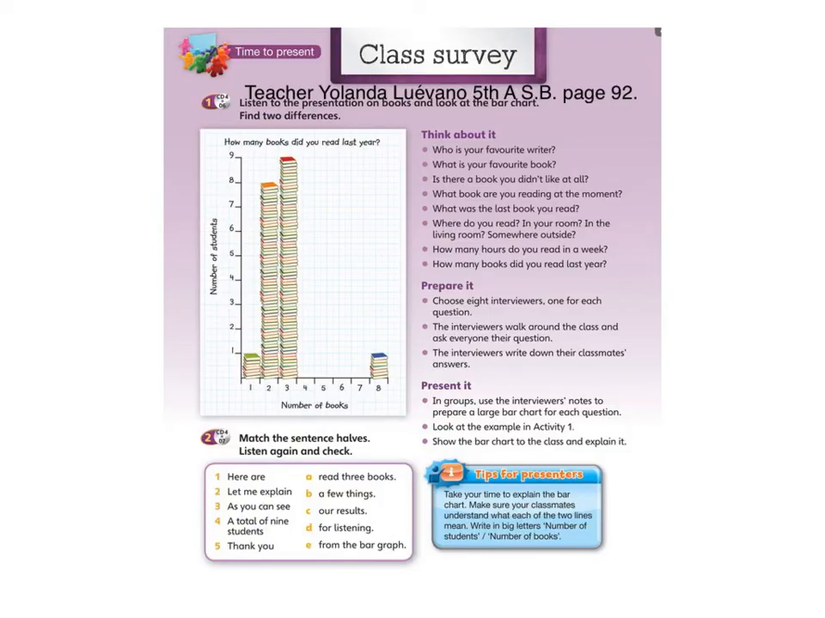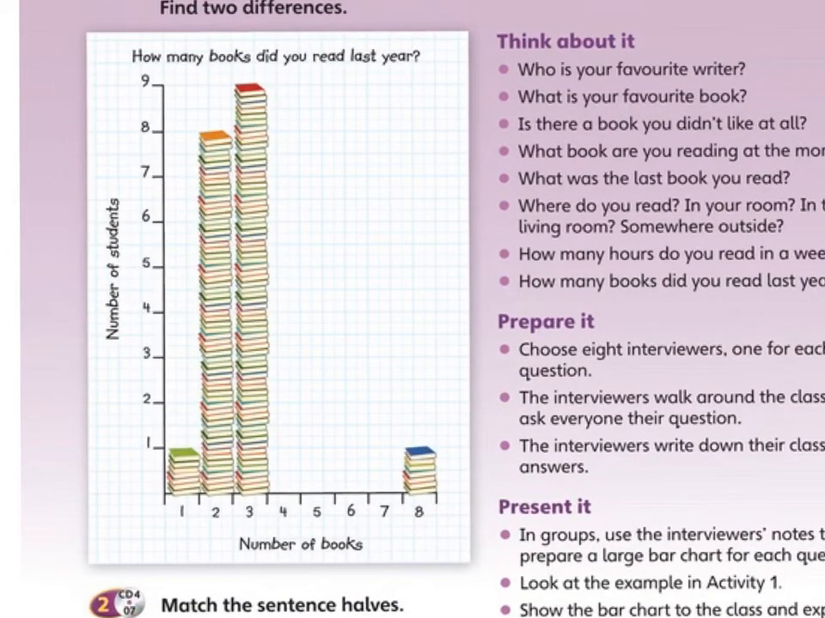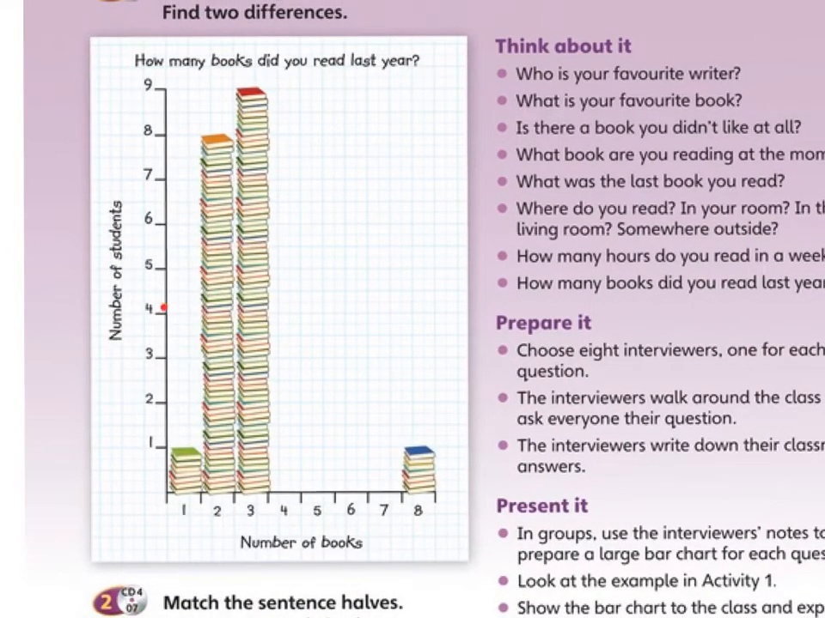Continuing with our projects, now we have this project. The title is Class Survey. Listen to the presentation on books and look at the bar chart. Find 2 differences. What does it mean? It means that this chart here has a mistake. Yes? So as it has a mistake, you have to correct it.